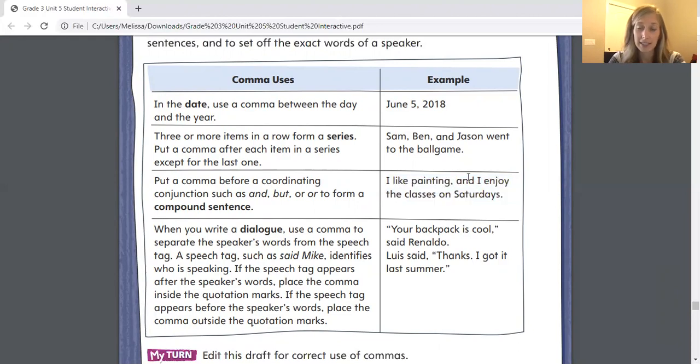So the way I think of this is both of the parts of the sentence on either side of and could be complete sentences on their own. And when they could be complete sentences on their own, but they're connected, you have to add that comma before you use the word and.